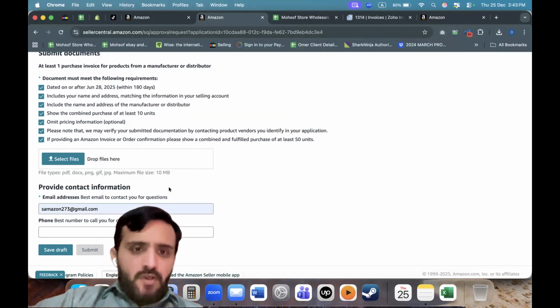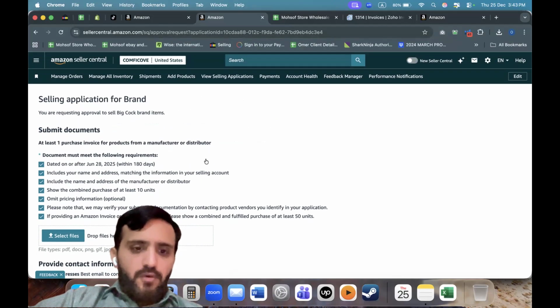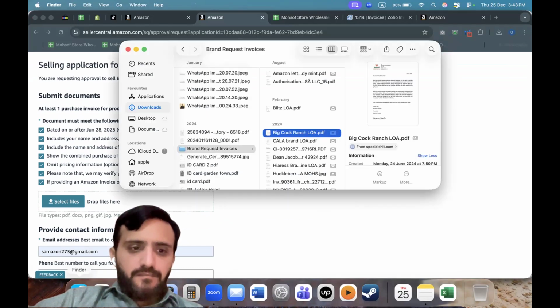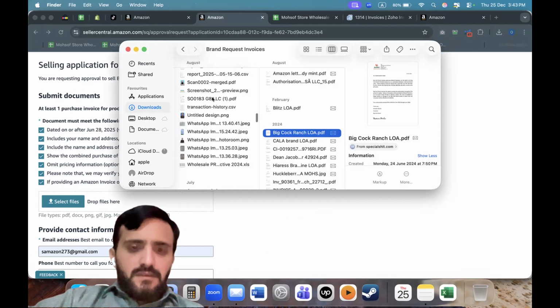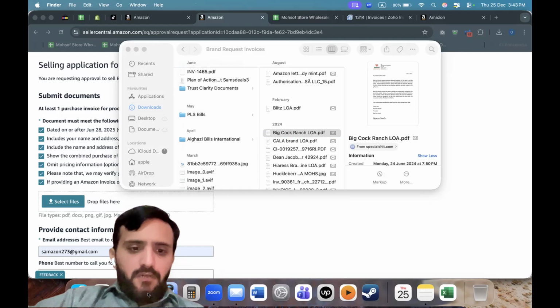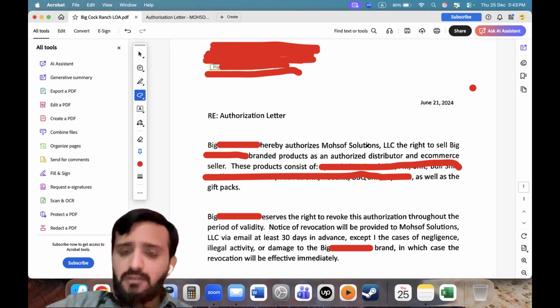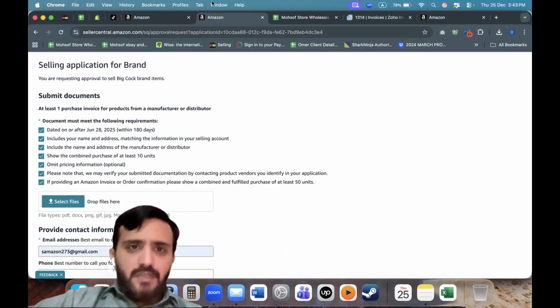Let us go. Okay, so this is the store. This is Confico, and we have its invoice ready with us. Let me show you the letter of authorization first. So this is the letter of authorization. This is under my company name, so I'm the authorized distributor. I'll be using my letter of authorization and my invoice on that Confico LLC name and submit it for ungating. So let me show you on Amazon.